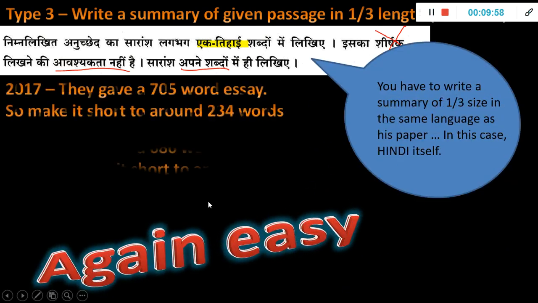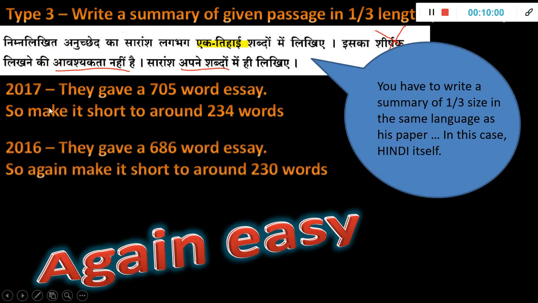Okay, for example, in 2017 there was an essay of 705 words, and they mention that in the question paper itself. I am not going and counting this. The question paper itself will tell you, in brackets, that this is a 705 word essay that you have to now cut short into a 230 or 234 word essay. That means you are trying to write a precis on the same thing.